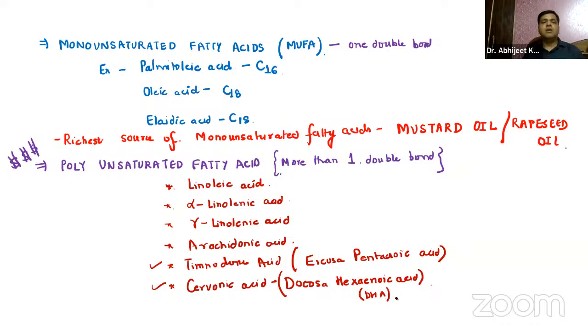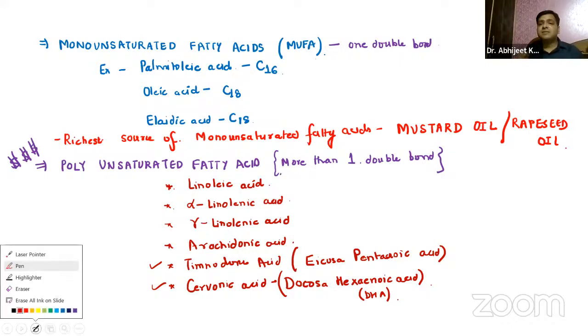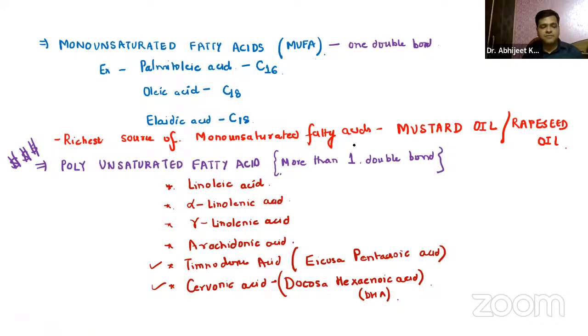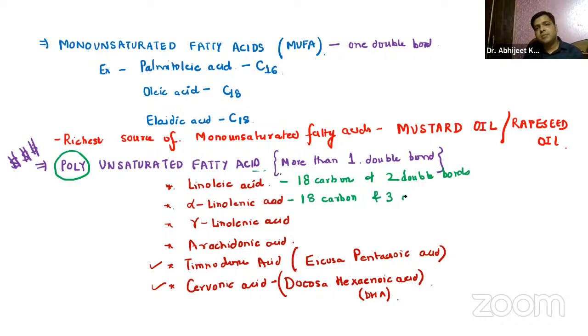Now, what is the difference between linoleic, linolenic, arachidonic, timnodonic, cervonic acid? Let us first see the chemical structure, guys. Linoleic acid is 18 carbons and two double bonds. Alpha linolenic is 18 carbons with three double bonds.